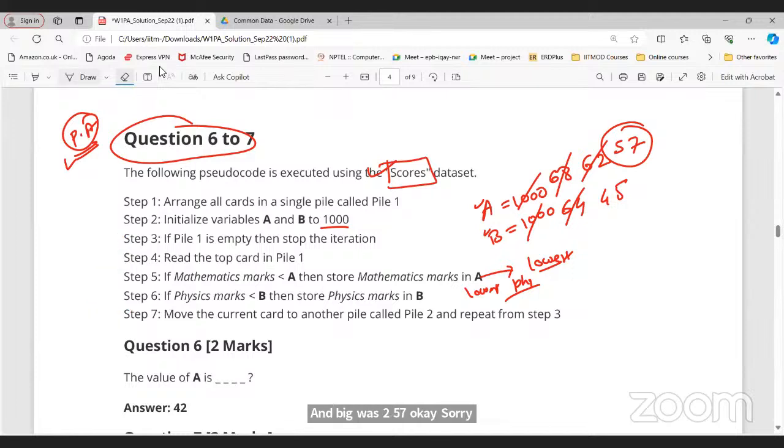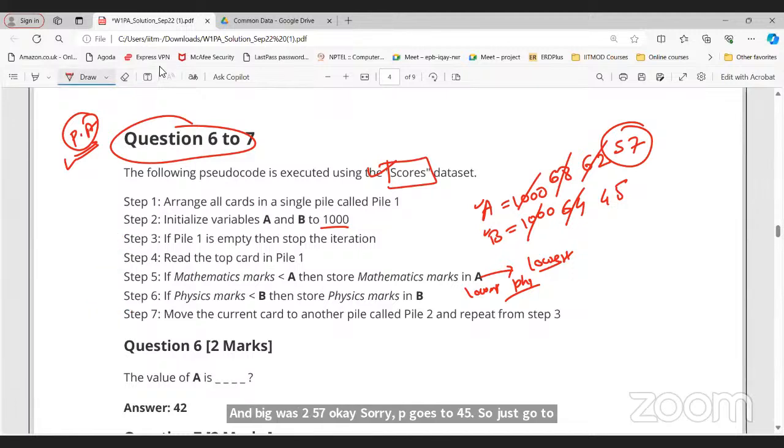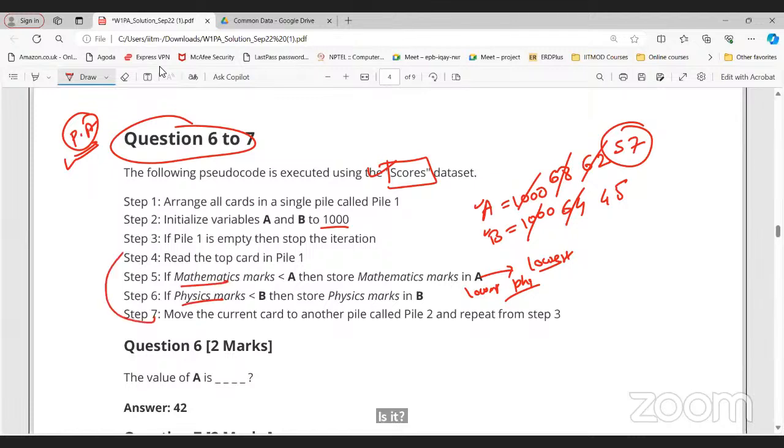See, I'm clear that the result is 42 for A. Yes, 42 is the answer. Sir, if both the cards are false, what does it mean? Both are false, then go to the next step. No, we don't need to store anything. If the condition is false, simply go to the next step. That's it.